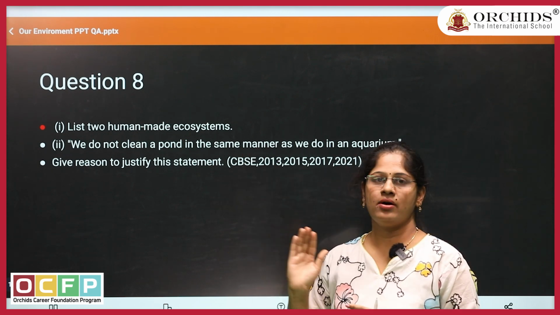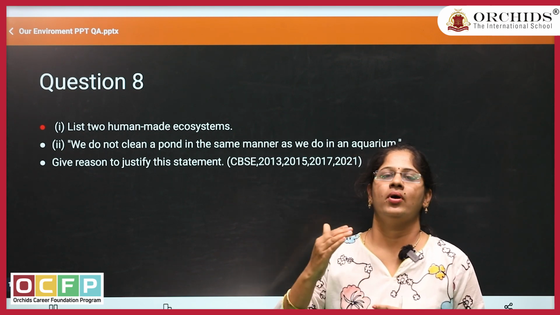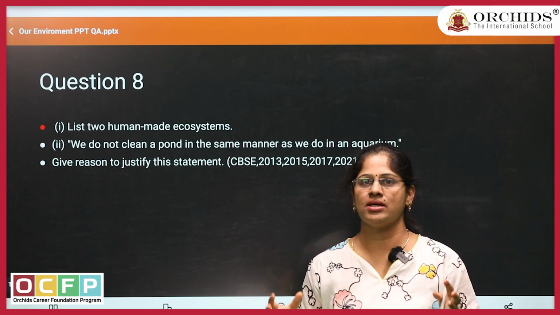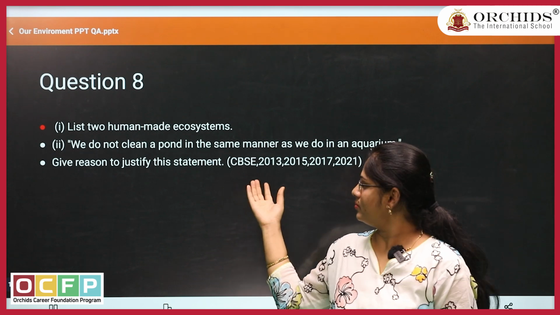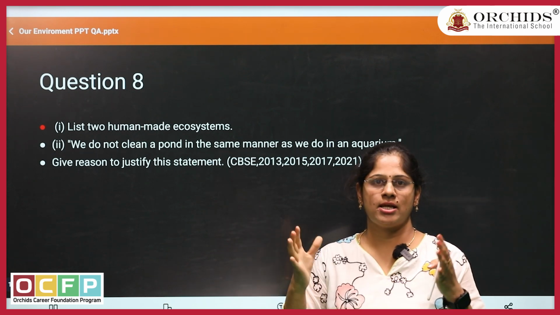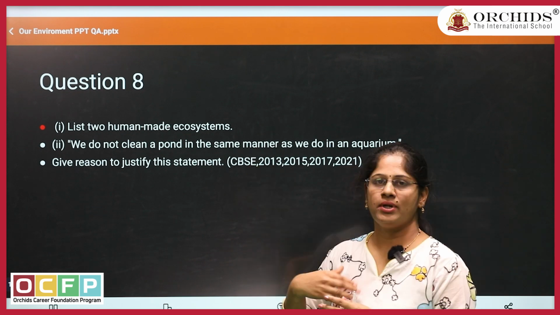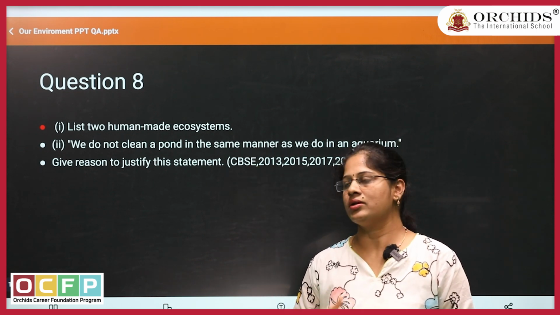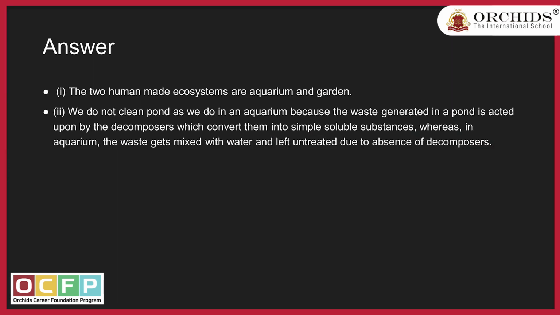Whereas in the case of an aquarium we cannot find any decomposers there, so on a regular basis you need to clean it. Otherwise the excreta from the biotic factors starts accumulating, and then it gives a different effect to the aquarium. So on a regular basis we need to clean that. That you need to write in the answer.